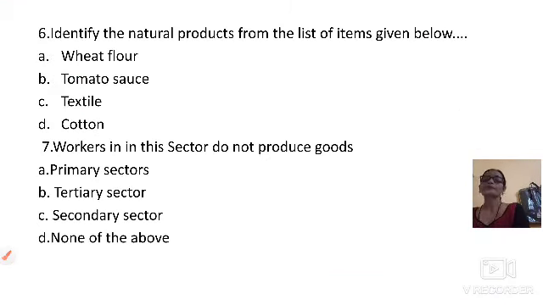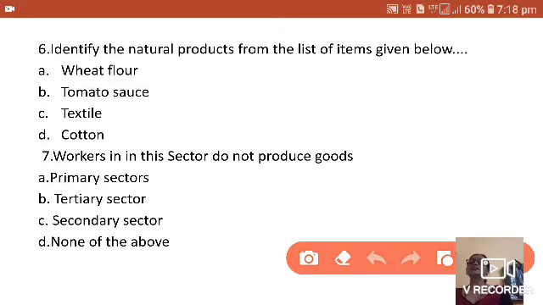Next question is, identify the natural products from the list of items given below. You have to give the answer of natural products. Wheat flour. Is it natural? Yes, natural. Tomato sauce? Yes, natural. Textile? Yes, natural. Cotton? Natural. So all come from nature. Okay? We extract from nature and manufacture in a second form.